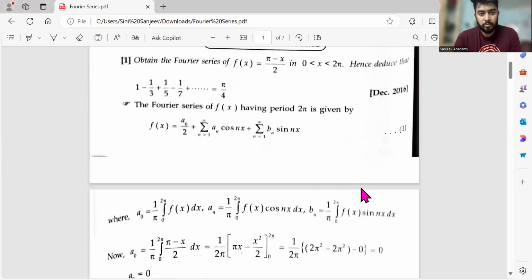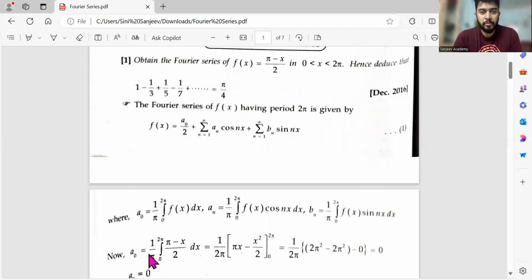Okay. Now, what is my f of x in the question? Pi minus x, so instead of f of x, you put pi minus x. And just see the answer: a n value is 0, just as I predicted. That's it. So if it is an odd function, it is 0. Which ones? a naught and a n.